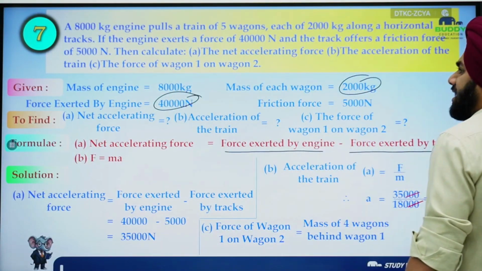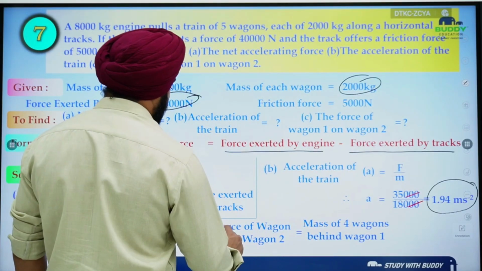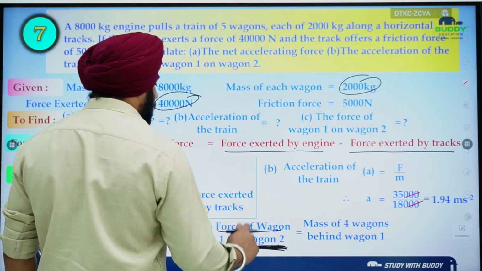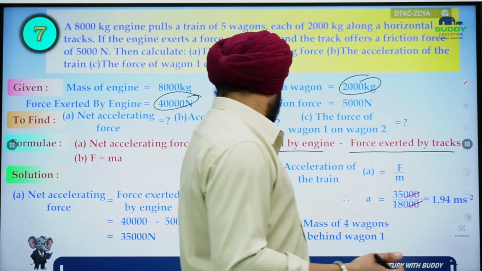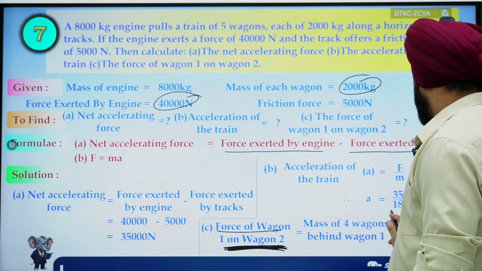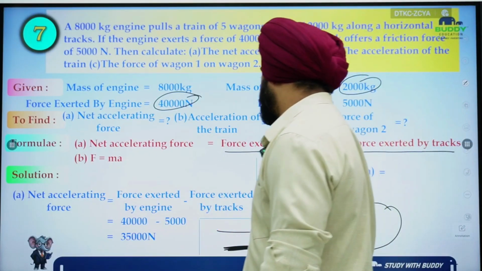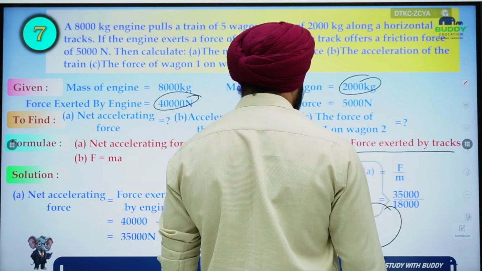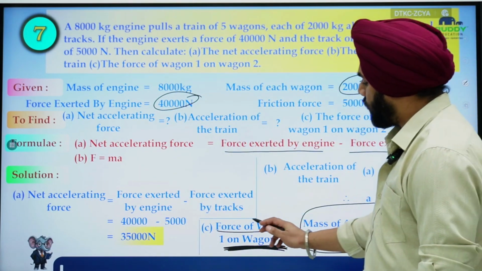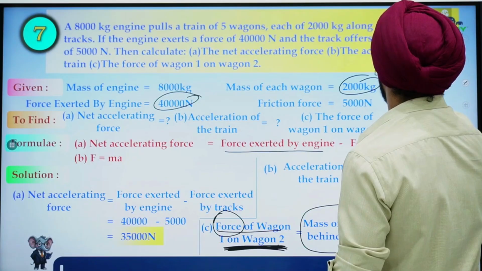So now the next part is also asking for the force of wagon 1 on wagon 2, right? This is very important. So what will be the force on wagon 1? The force of wagon 1 on wagon 2 will be the mass of the 4 wagons behind wagon 1 into the acceleration, because we have 5 wagons here.